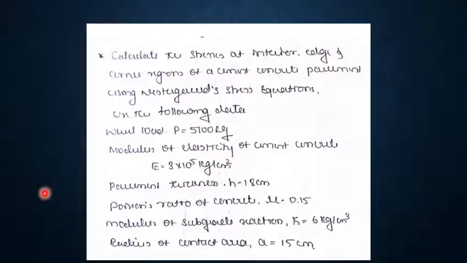So earlier this problem was solved using Westergaard stress equation. So now the same problem will be solved using modified Westergaard stress equations, taking all these data as same. P as 5100 kg, capital E 3 into 10 to the 5 kg per centimeter square, pavement thickness 18 centimeter, Poisson's ratio 0.15, modulus of subgrade reaction 6 kg per centimeter cube, radius of contact area as 15 centimeter.